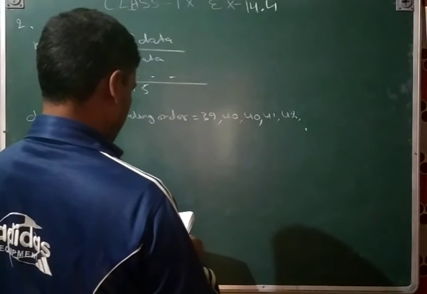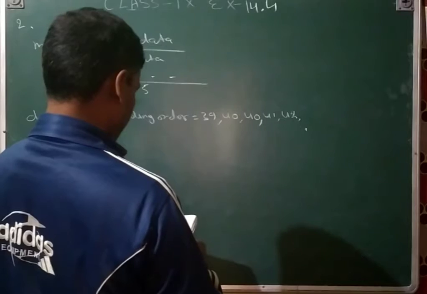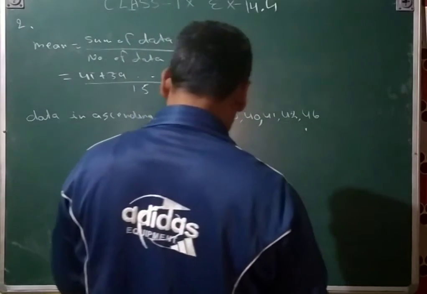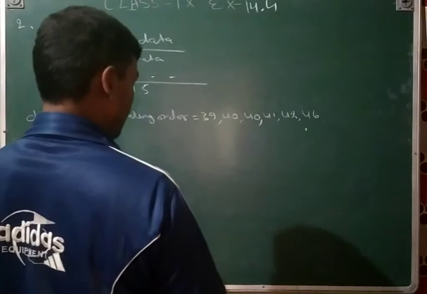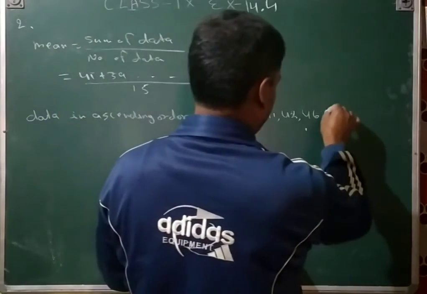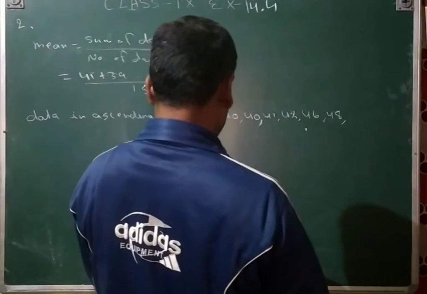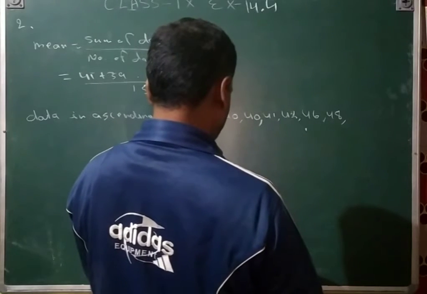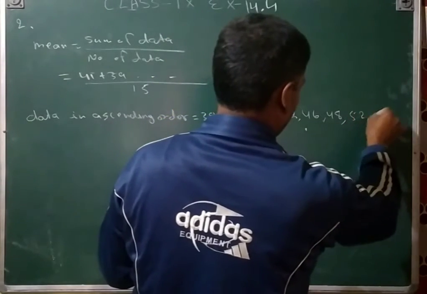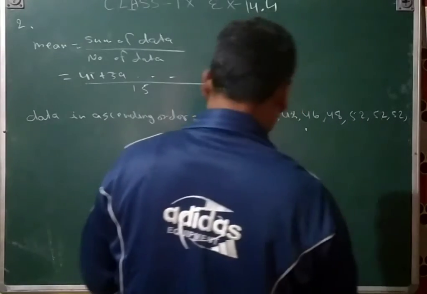43 is not looking here, and then 44 is also not looking, 45 is also not looking here, and then 46, 47 is also not looking here. 48 is looking here, then 49 is also not, 50 is also not looking. 52 is looking three times, 1, 2, 3 times. 1 2 3 4 5 6 7 8 9 10 has come, 5 is left.